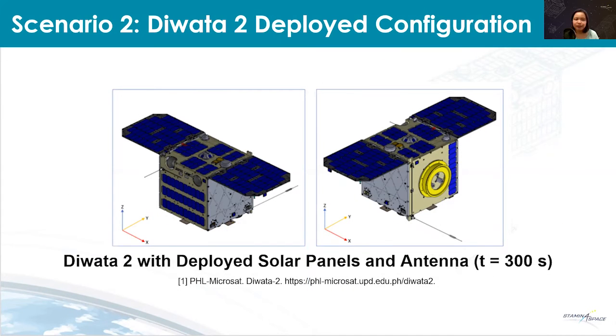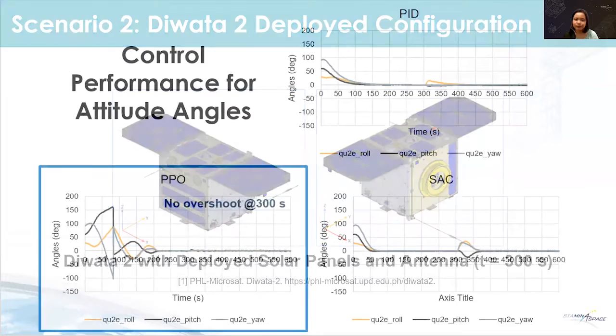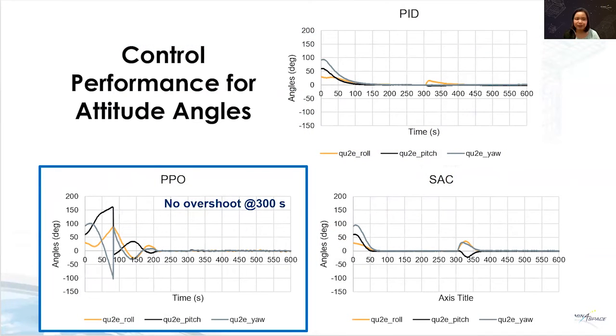The second scenario is the Diwata deployed configuration. The simulation would test the performance of the attitude controllers against disturbances and changes in the inertia matrix. We trigger the deployment at the 300-second mark. Here is the control performance for the attitude angles. An interesting result for this configuration is that at 300 seconds deployment time, the PPO did not have an overshoot compared to the PID and the SAC.